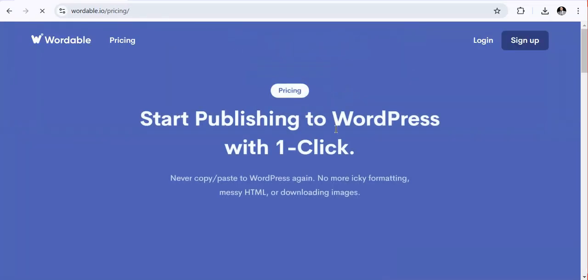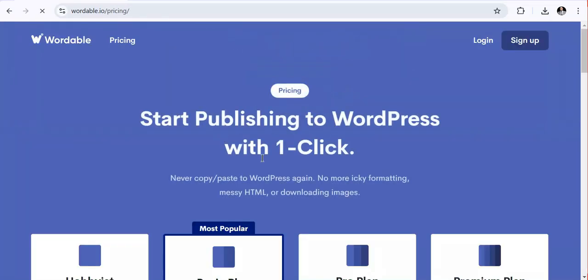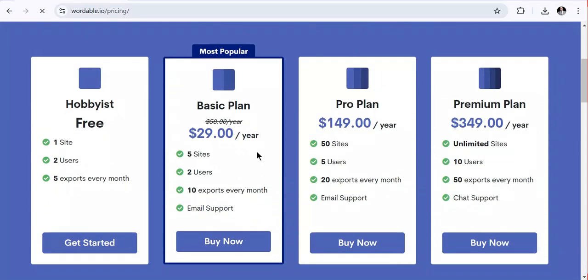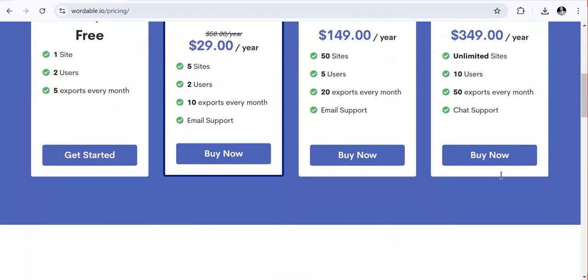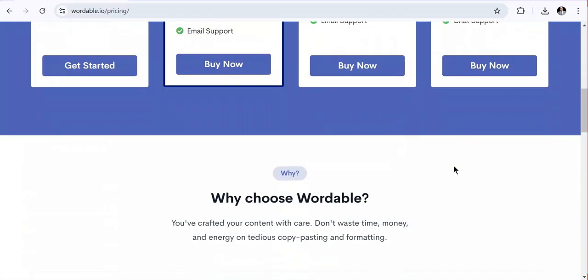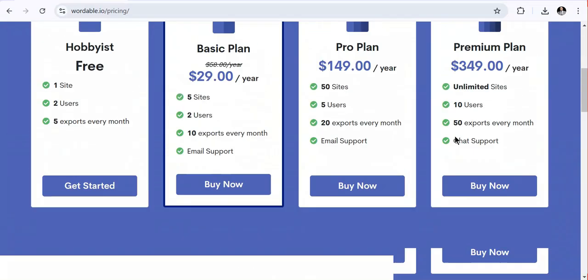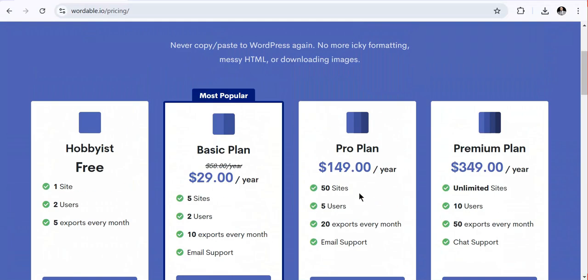Remember, we found that you will be able to earn 40% commission, which is going to be recurring on the purchased plan. For instance, let's take this premium plan, which has unlimited sites, 10 users, 50 exports every month, and chat support. So now you can encourage someone. For instance, if you have someone who has different sites, maybe 20 sites, this can be a great opportunity for them.